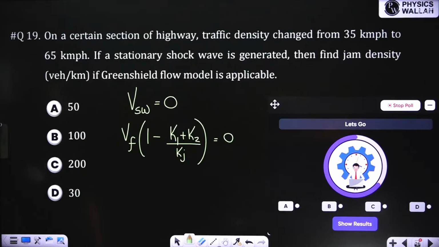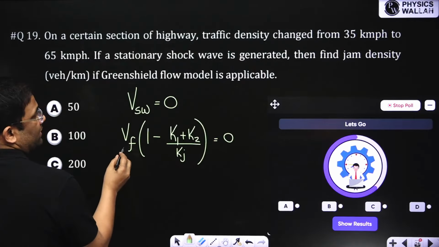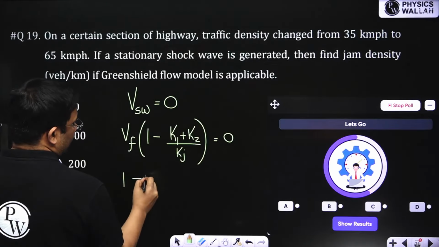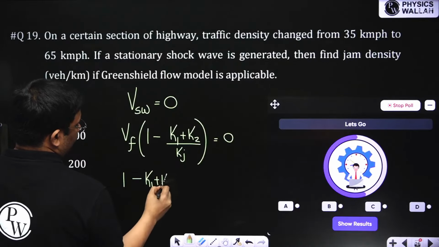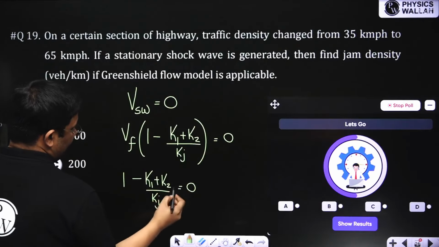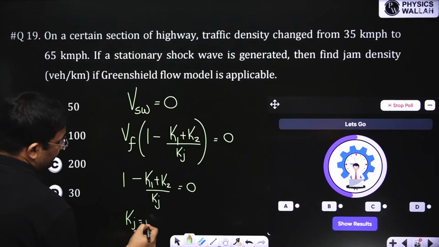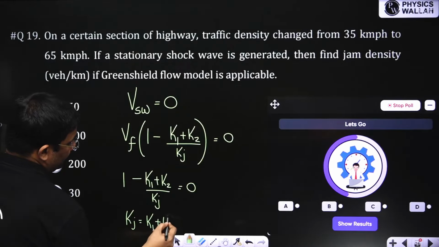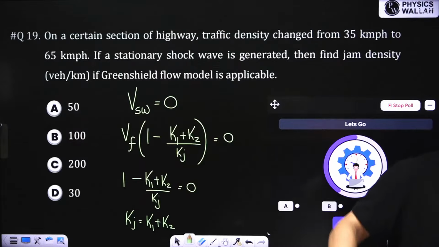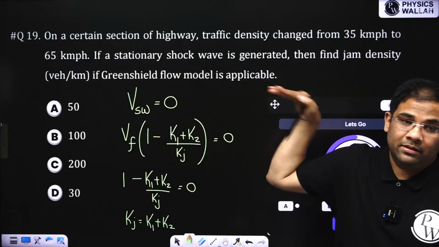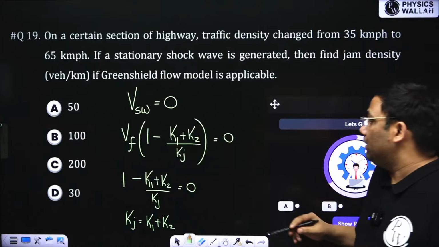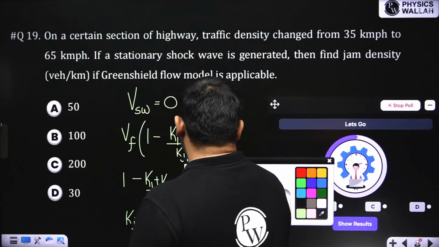If this is 0, that means Vf obviously is not 0. That means this term is 0. 1 minus (K1 plus K2) is equal to 0. So I have explained that in this condition, Kj will be equal to K1 plus K2. I explained this yesterday because we'll get this horizontal line, that's shock wave. So in that case, K1 plus K2 is equal to Kj. So very easy question if you know the concept.